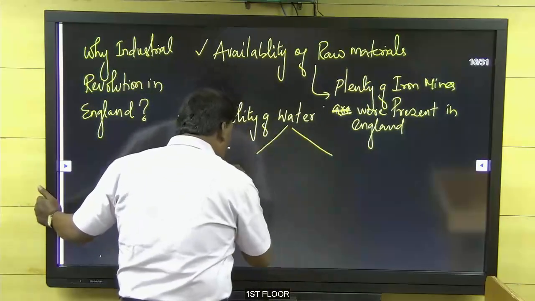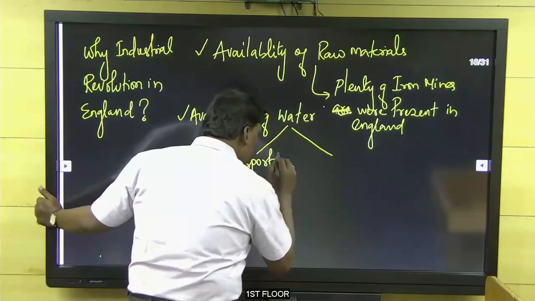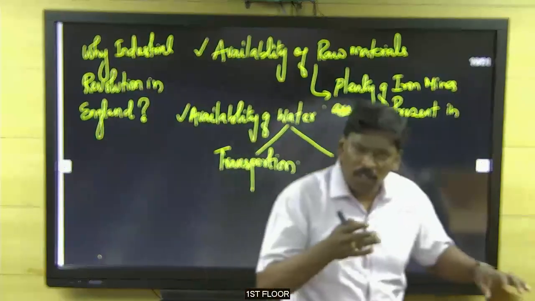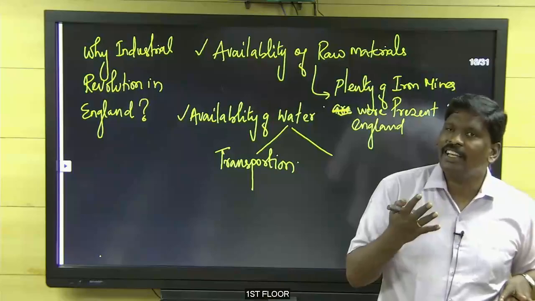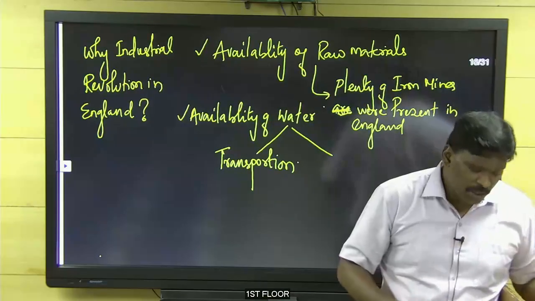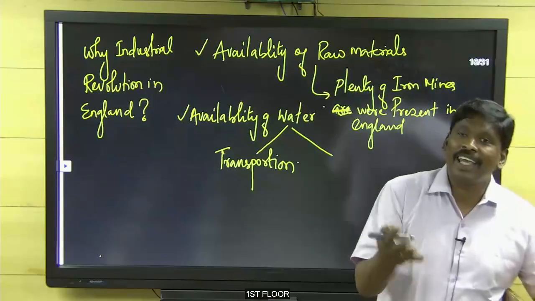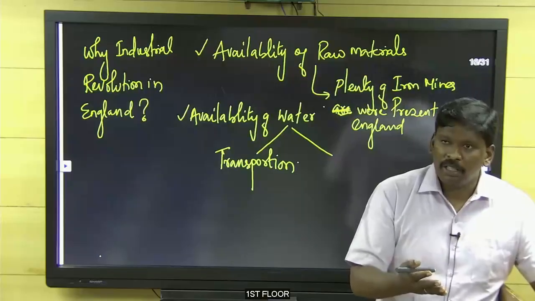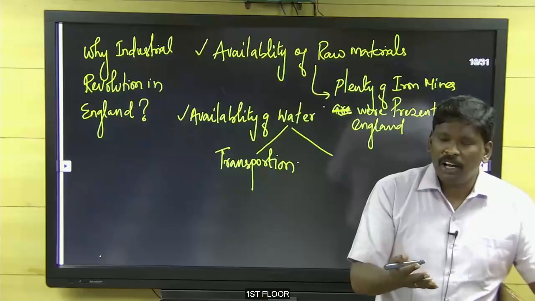You divide this water into two points. Water as transportation, by means of small ferries. You know, still in Bengal, still in Kerala, we have small boats still crossing over the rivers. Many things are carried out only by means of boats. Alappuzha, the Thrissur boat festival, we know.